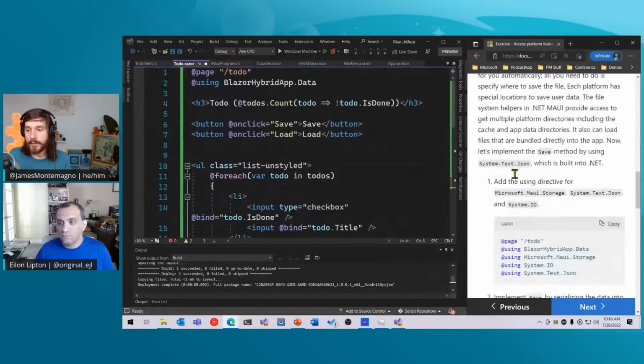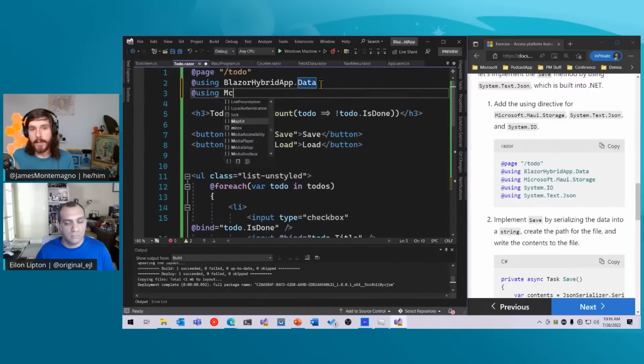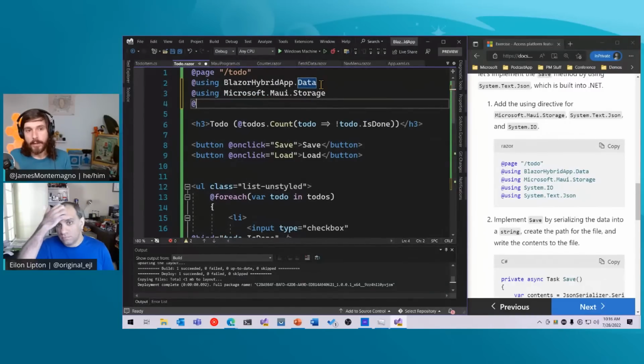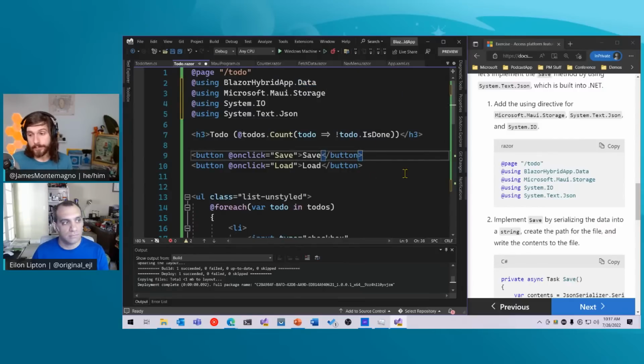So up top, what we're going to do is we're going to add a few namespaces. We're going to say @using Microsoft.Maui.Storage, and we're going to talk about what that does here in a bit. We're going to also do using System.IO. And we're also going to serialize and deserialize this as a JSON blob. So we're going to bring in the built-in System.Text.Json, which can serialize and deserialize stuff for us, which is quite cool.